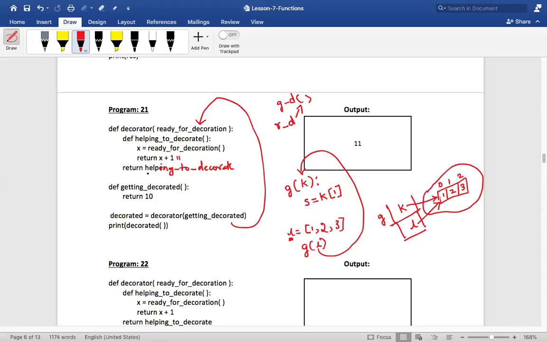The decorator function is returning what? It is returning the helping to decorate function. To whom is it returning? Listen. This decorator function is returning this makeup man to the person who actually called it, right?